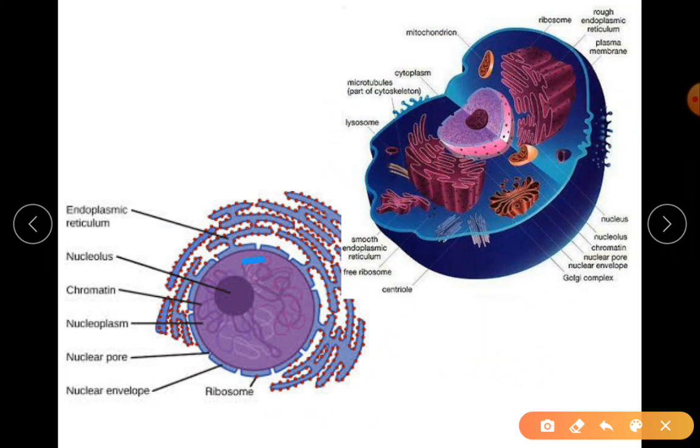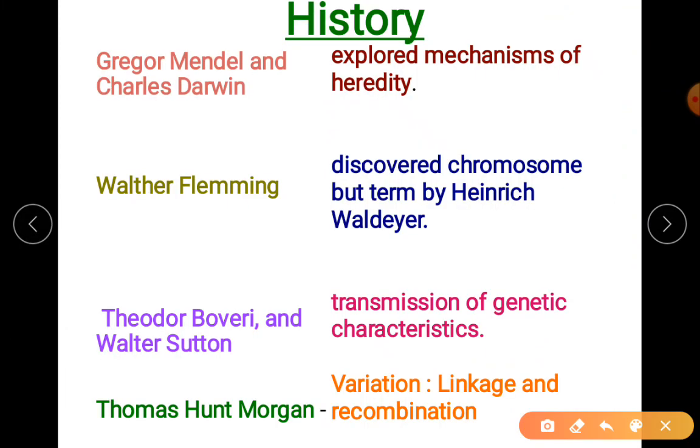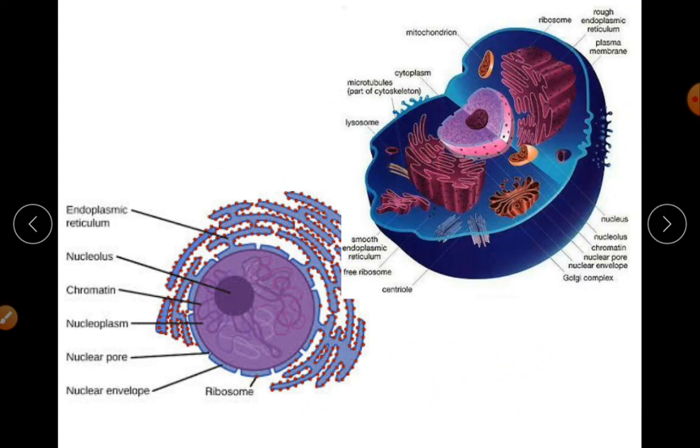In the nucleus you will find the thread-like structure called chromatin. Fleming was the person who gave the name chromatin, but later on, as the studies went on, they came to know chromatin became highly coiled to form chromosome.